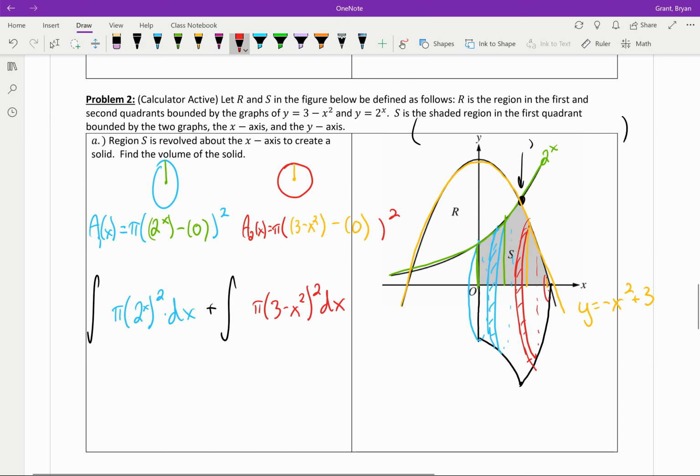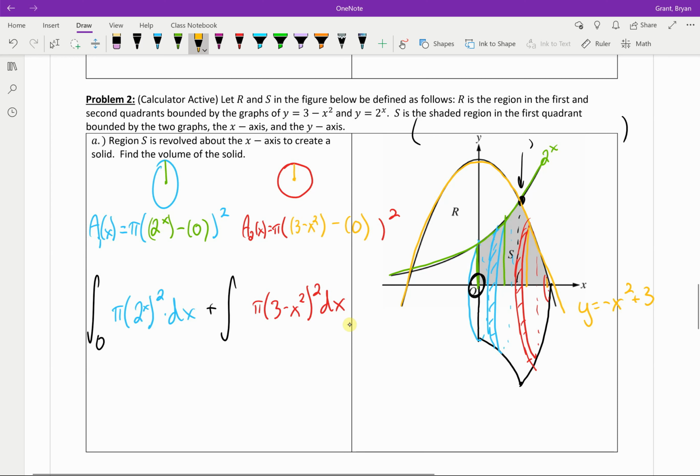And from where to where? Well, my first one starts at 0 and goes to, this is where we need that point, so we'll get back to there in a second. And then the second one is going to go from that point over to whatever this is, and I already lost it, or maybe it's not even there. Oh, that's just the parabola, though.